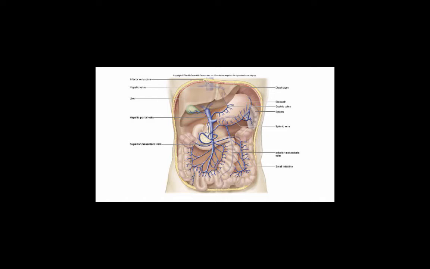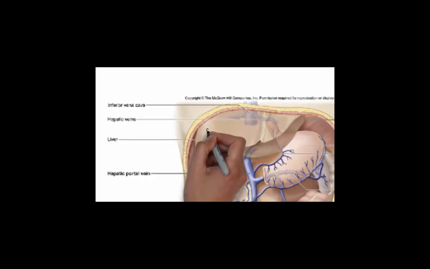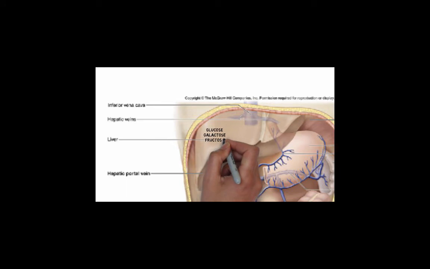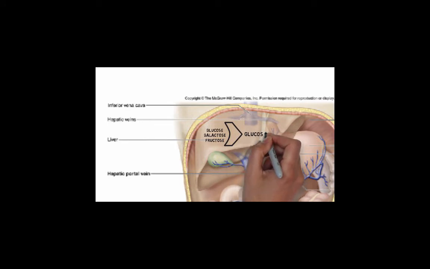Once absorbed into the intestinal epithelial cells, these newly absorbed monosaccharides enter the capillary network located inside the small intestinal villi. These capillaries converge into larger and larger veins and ultimately the hepatic portal vein that delivers blood away from the small intestine and to the liver. Fructose and galactose are converted to glucose in the liver. Thus, all absorbed monosaccharides end up as glucose.